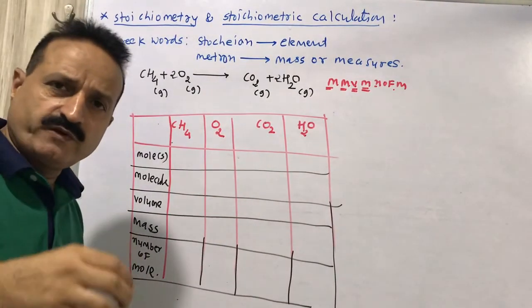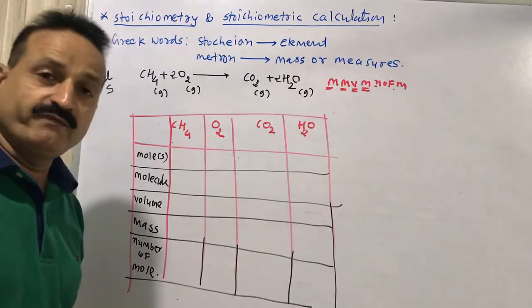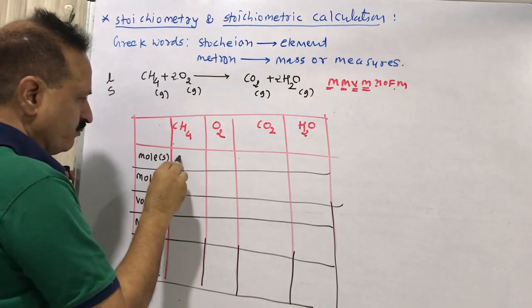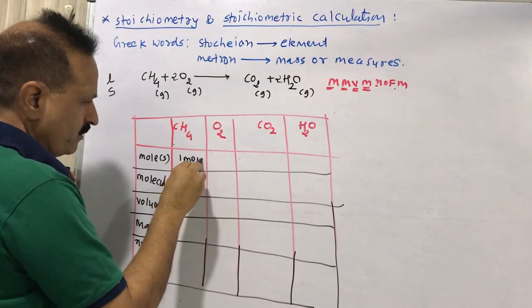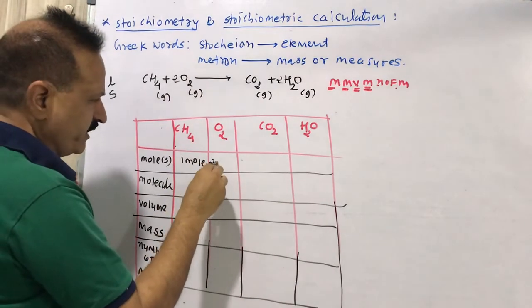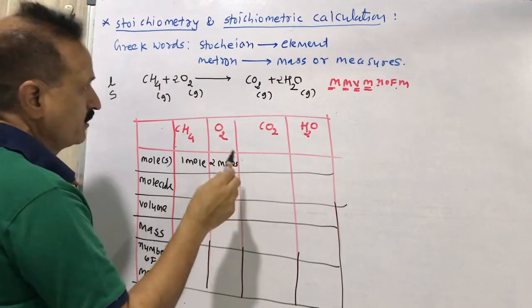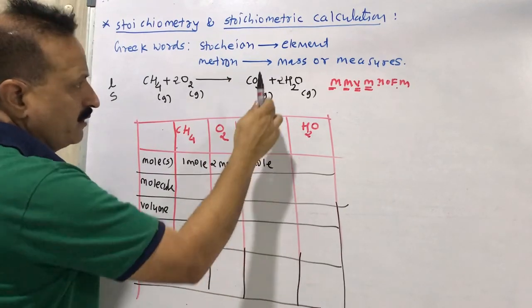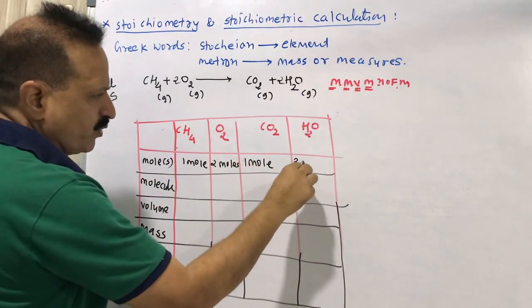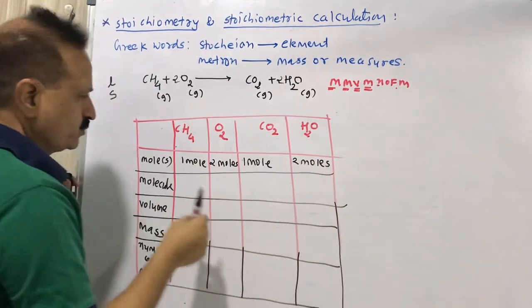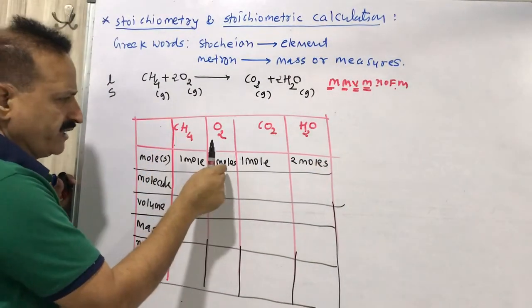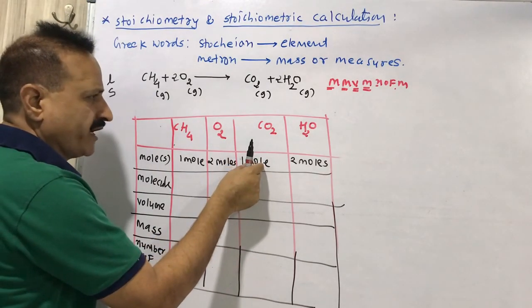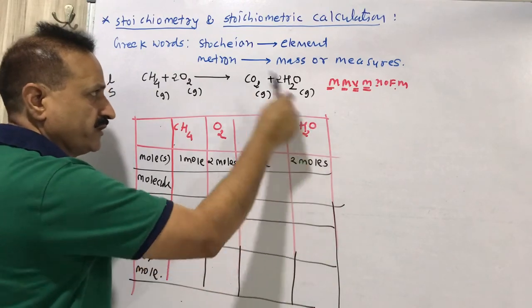This explanation will be given like this. We will fill the table. So CH4 in the equation is 1 mole, O2 in the equation is 2 moles, CO2 on the product side is 1 mole, and H2O on the product side is 2 moles. So 1 mole CH4 will react with 2 moles of dioxygen. Then we have the products, 1 mole carbon dioxide and 2 moles water. It is from the equation.